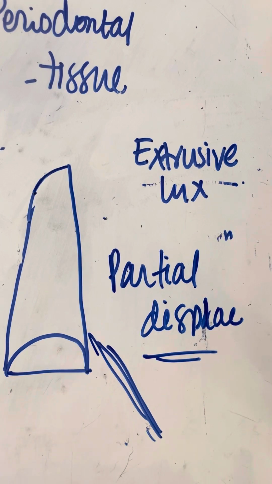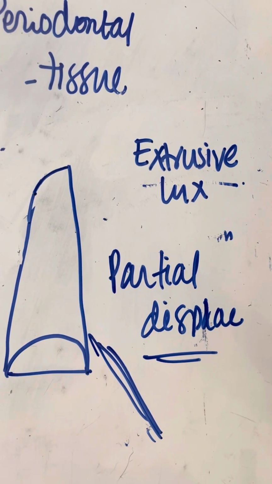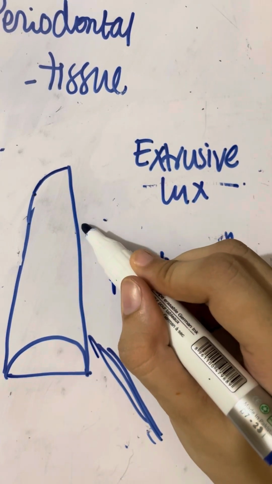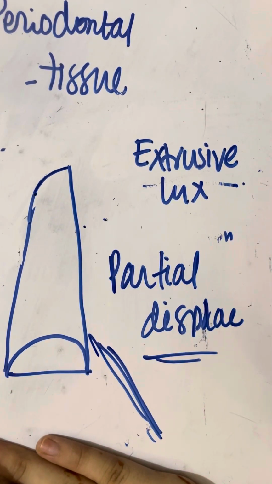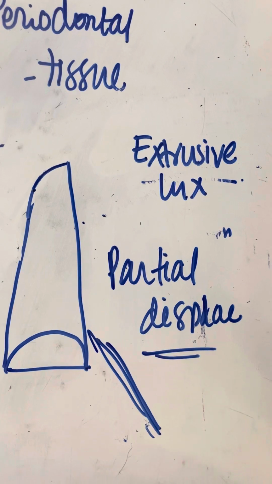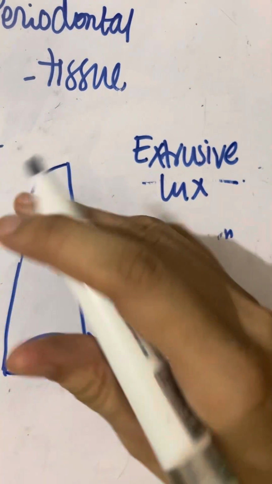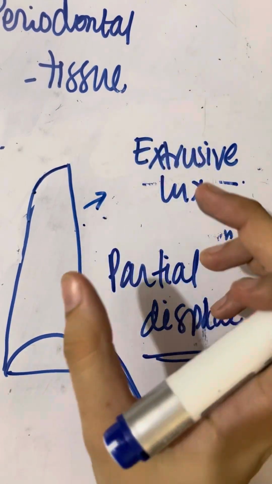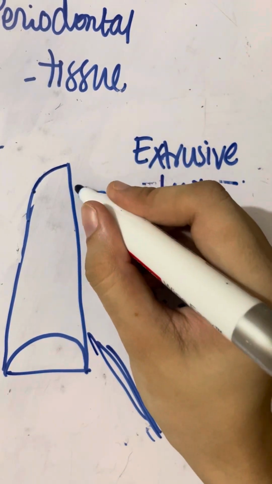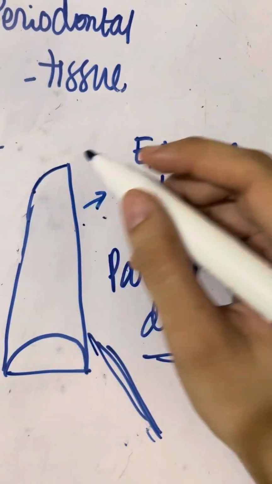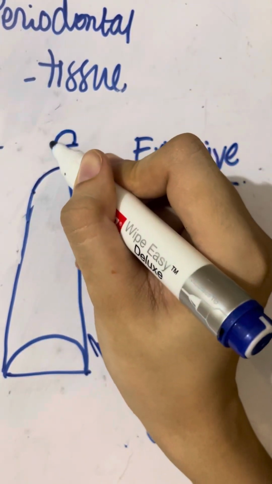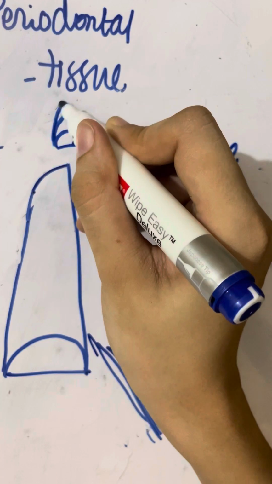The tooth is in the socket, but not in its original position. If there is extrusive luxation, the tooth will be in this direction, not fully, but somehow like this. Slight displacement.